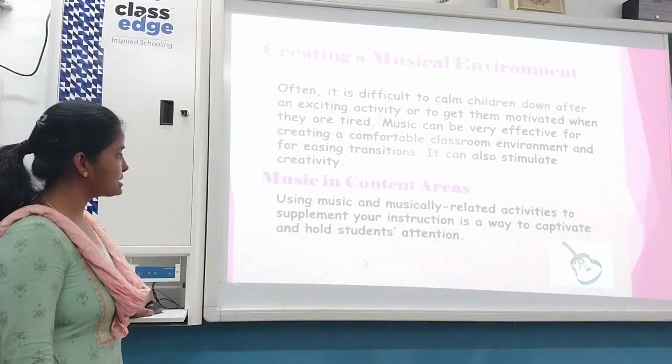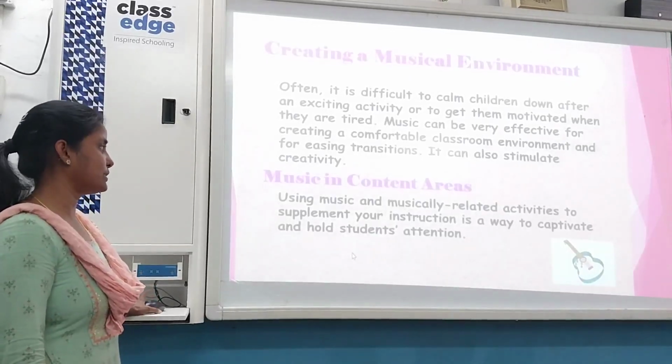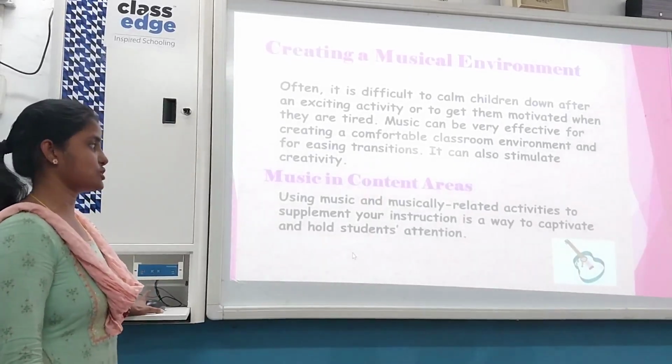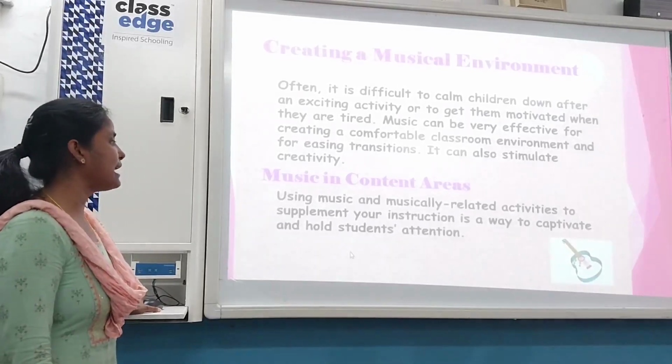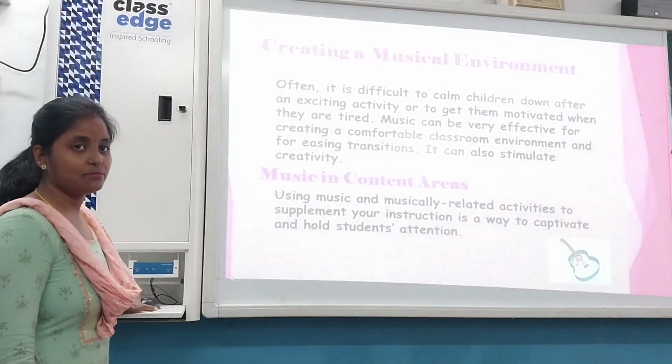Music in content areas. Using music and musically related activities to supplement your instruction is a way to captivate and hold students' attention. Because it is the way.